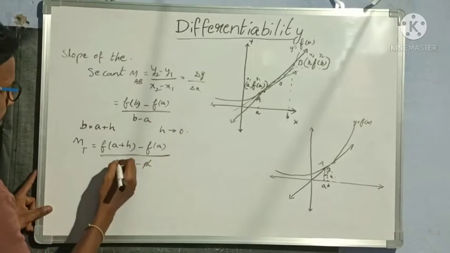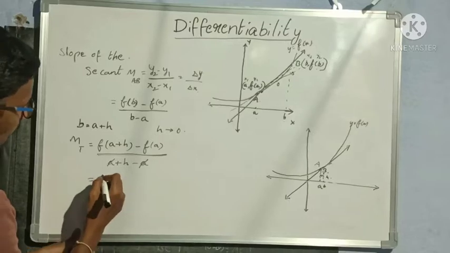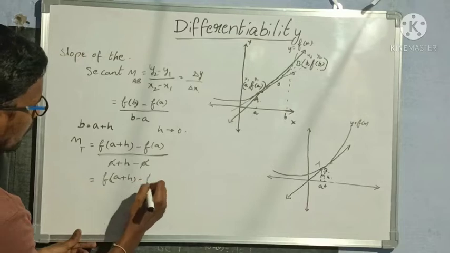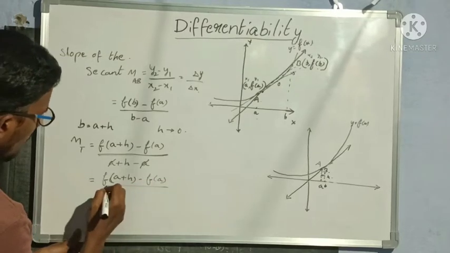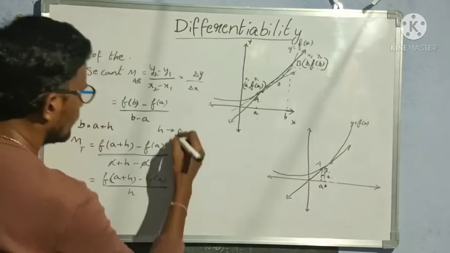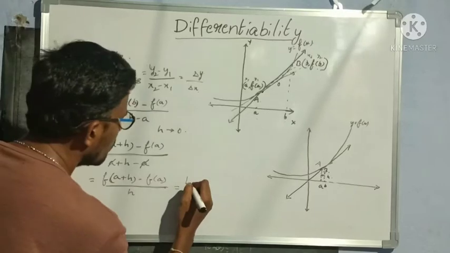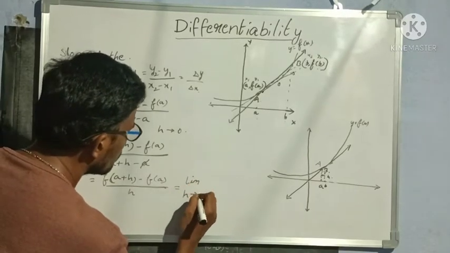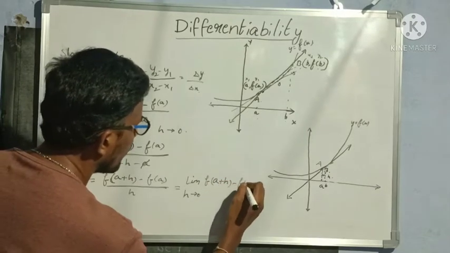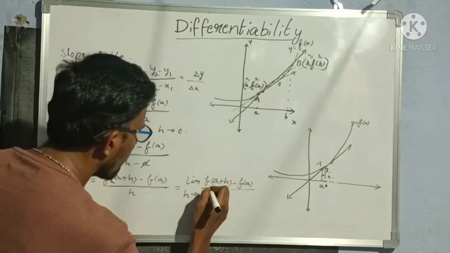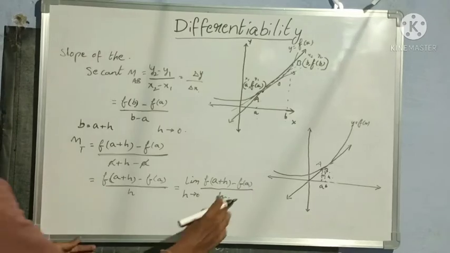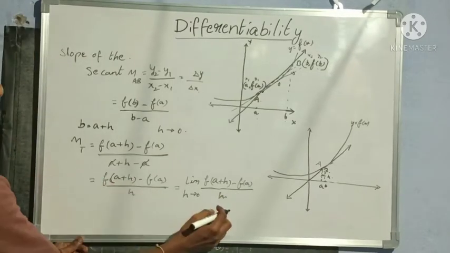So here plus a minus a gets cancelled, so that is equal to f of a plus h minus f of a by h. Now the distance is negligible, so I am applying the limit: limit h tends to 0 of f of a plus h minus f of a, whole divided by h. So this becomes our slope of the tangent.